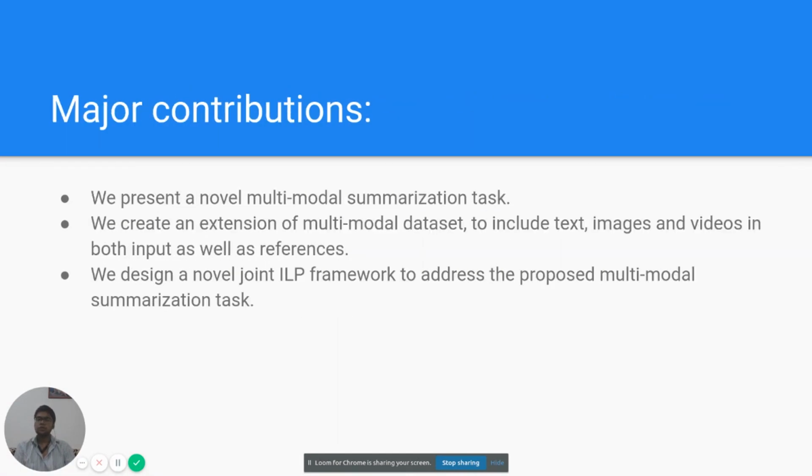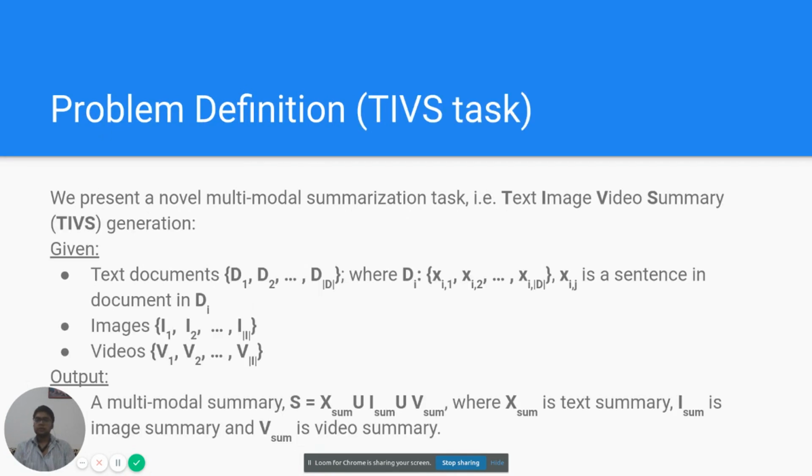Major contributions of our work include presenting a novel multimodal summarization task, creating an extension of a multimodal dataset, and designing a novel giant integer linear programming framework to address this proposed task. The problem definition is titled TIVS. TIVS stands for Text Image Video Summary Generation.